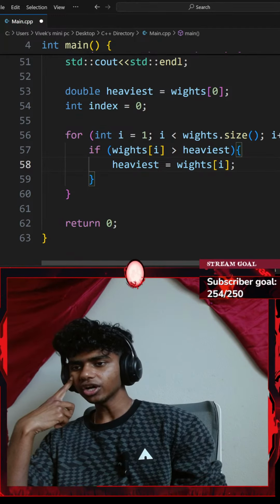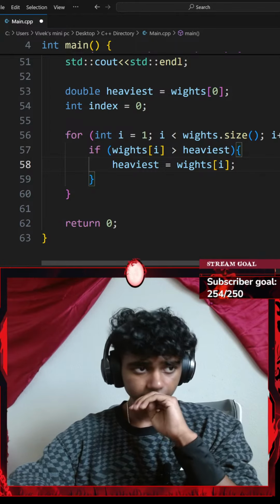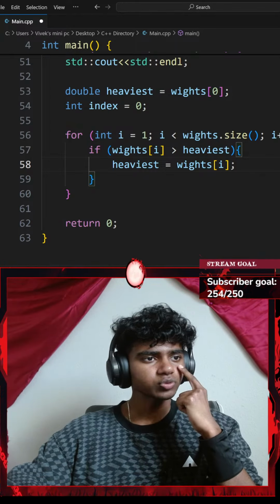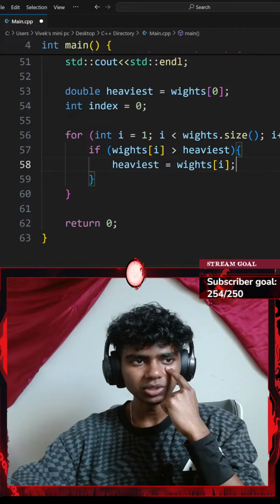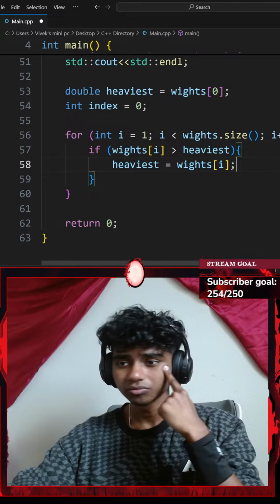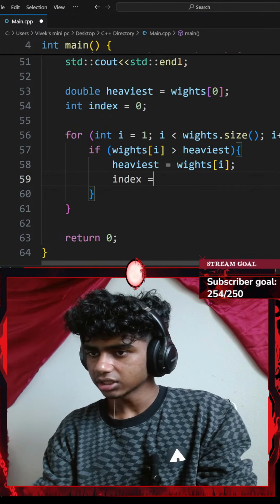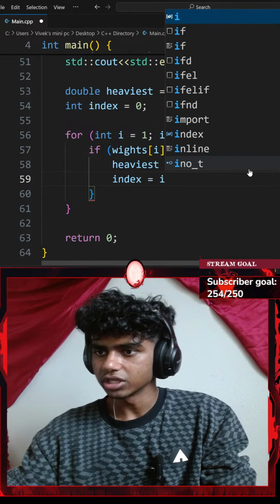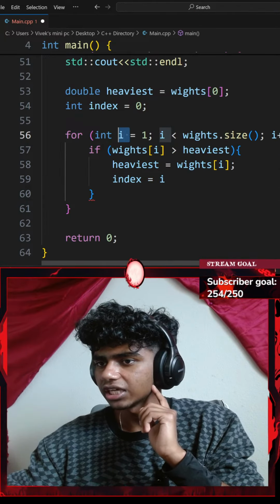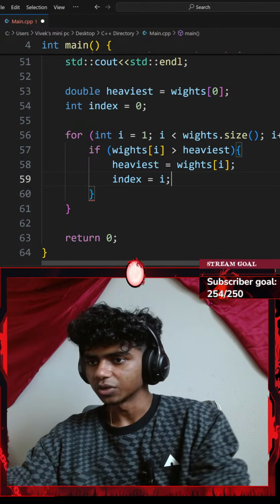Okay, and then I just gotta add a standard console output for this, right? Excuse me, guys. Oh, there was one more thing. Save the index so we can get the item name. Okay, so to save the index, I can go with index equals i, because i is my specific index. Okay, I will end that with a semicolon as well.